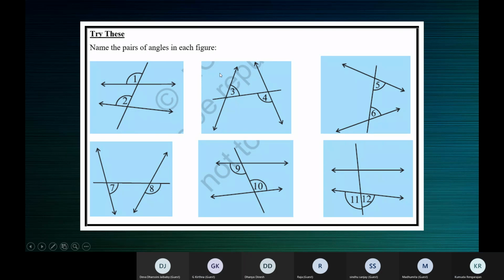No. Ma'am, alternate angles. Why? You should be able to explain why.